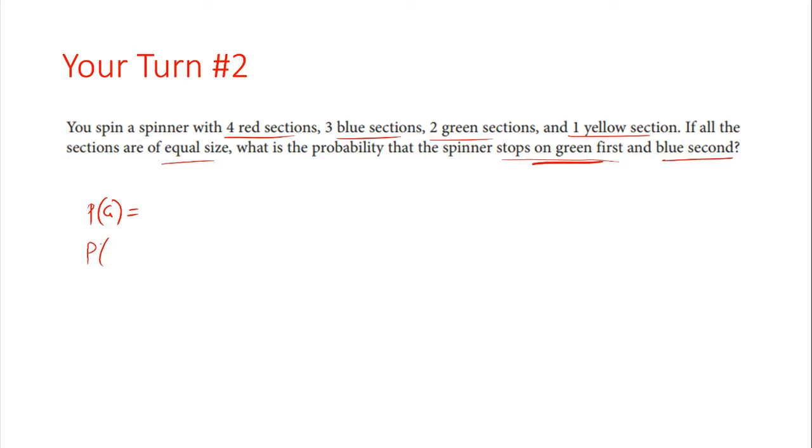Now, does the first spin affect the second spin? No, they're independent. So the probability of you rolling, and again, second roll is a blue. Now, what's the probability of getting a blue given that your first one was green? Well, that should be independent from rolling the green. So it should be equal to the probability of rolling the blue. So what is the probability of rolling a blue? You have 4 red sections, 3 blue sections, 2 green, and 1 yellow. How many sections is that total? And that's going to lead to your sample space.